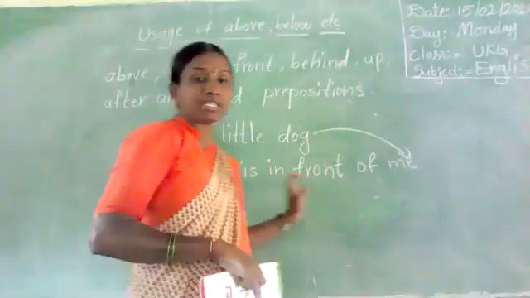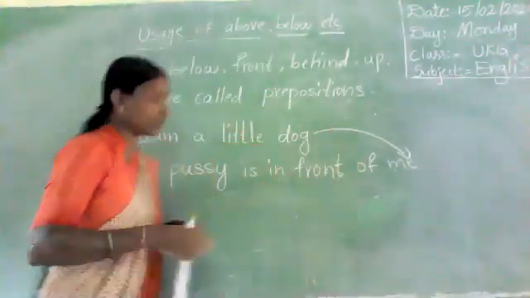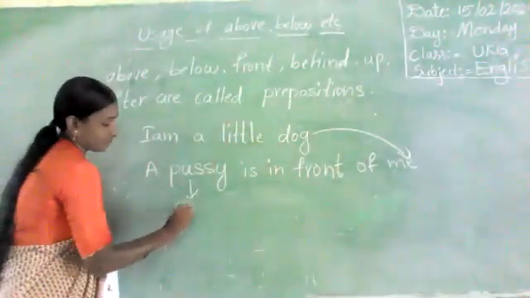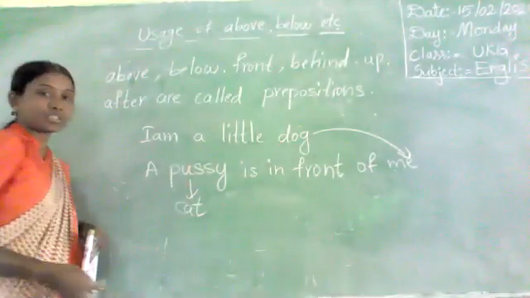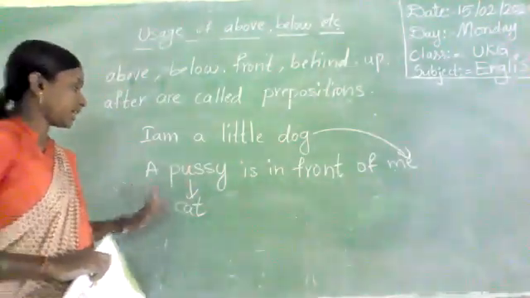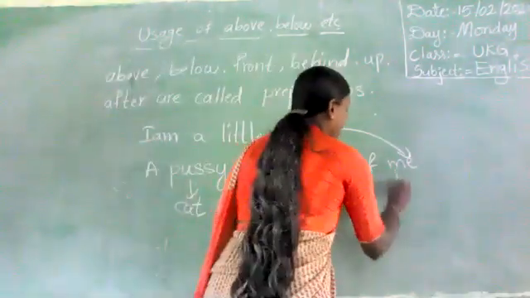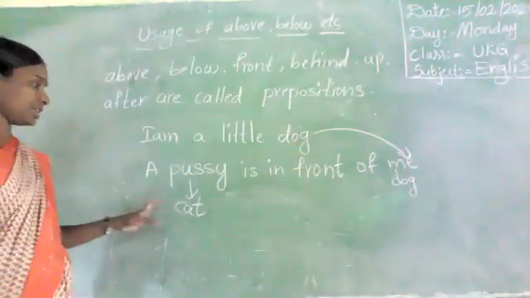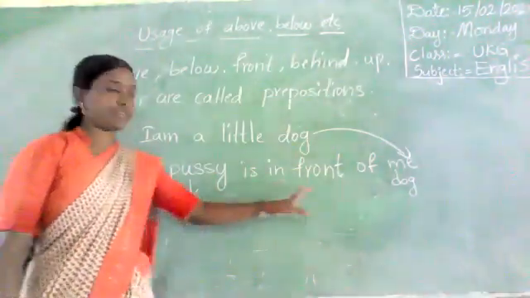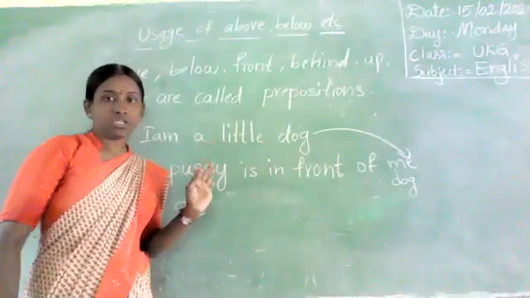Pussy, who? Cat. A cat is in front of the dog.